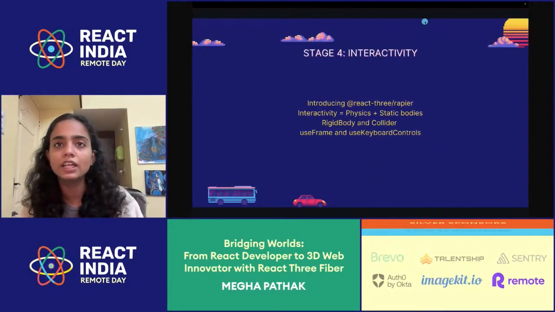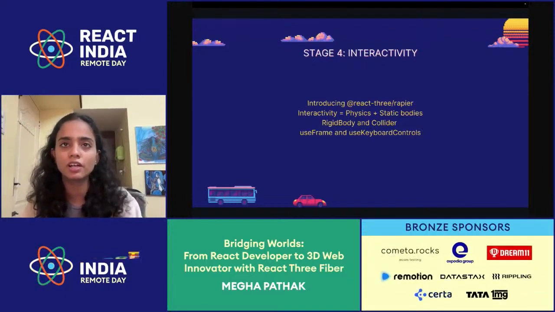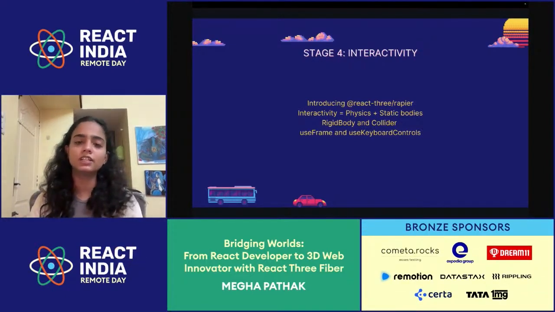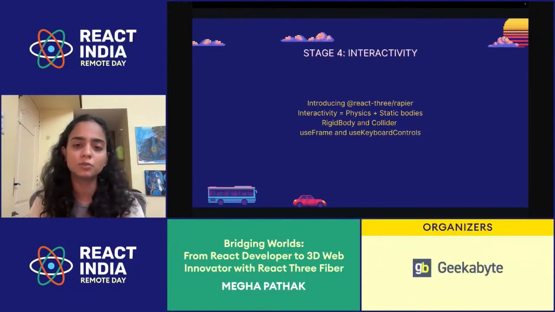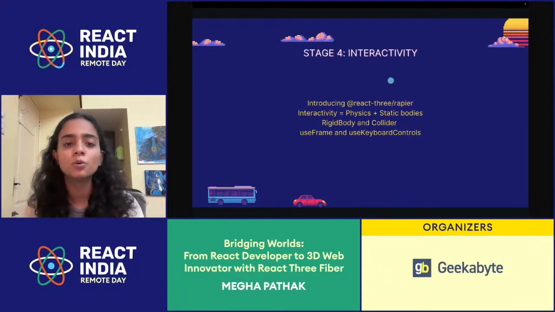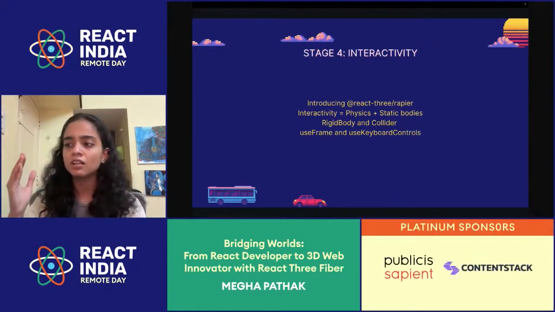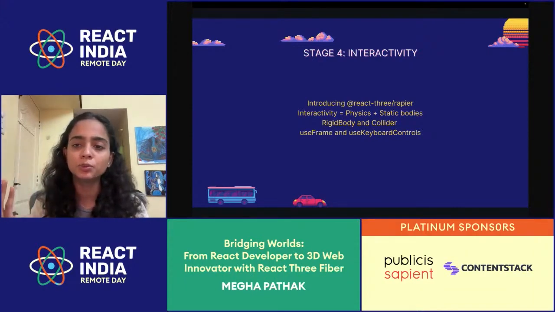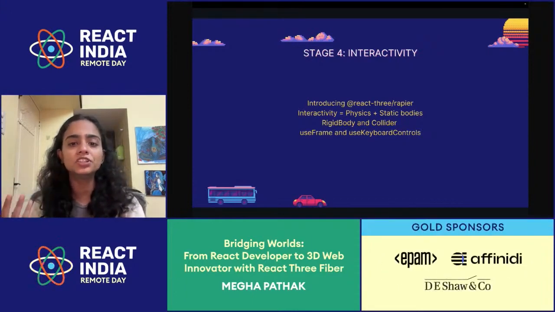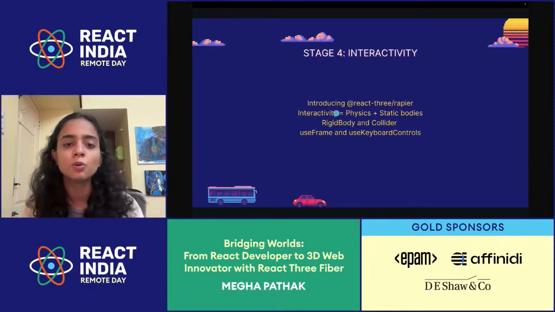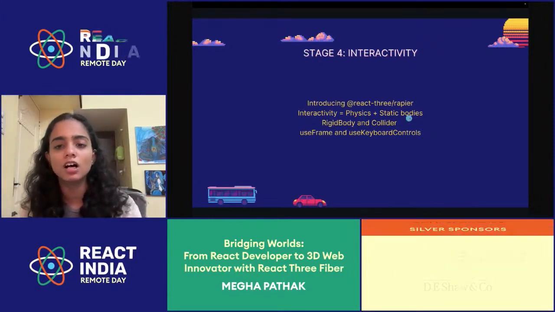So React Three Fiber gives me a physics engine called Rapier. Rapier is a physics engine that is written in Rust and designed for high performance real-time physics in games and physics simulation. And React Three Rapier is just a wrapper over it to use it in React Three Fiber. So if I want to have certain interactivity, there is a static body and I add physics to it. For example, gravity will work on it now, forces will work on it now, or collisions will work on it now. So all of that combined adds interactivity to that object. So interactivity is nothing but physics plus static body.